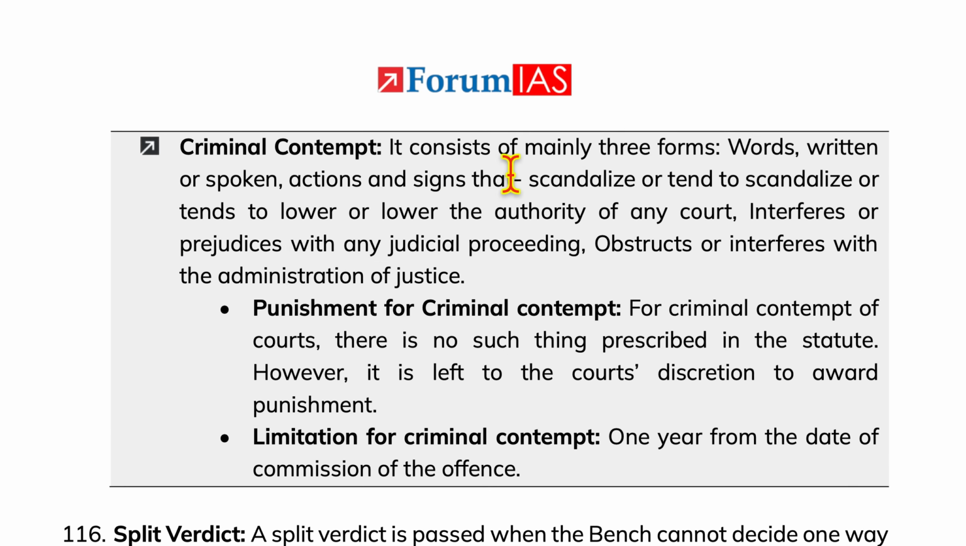Now, criminal contempt consists mainly of three forms: words, written or spoken, actions and signs that scandalize or tend to scandalize or tend to lower the authority of any court, interfere or prejudice any judicial proceedings, or obstruct or interfere with administration of justice. Now, punishment for criminal contempt: there is no such thing prescribed in the statute. However, it is left to the court's discretion to award punishment. Limitation for criminal contempt: 1 year from the date of commission of the offense.